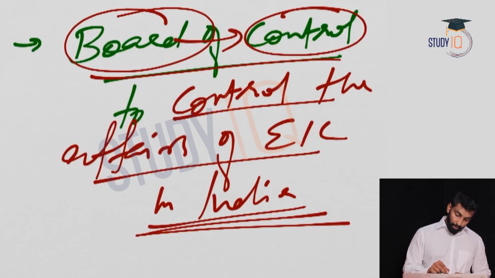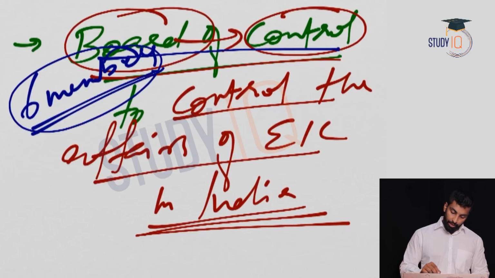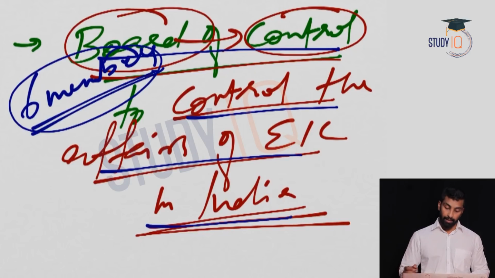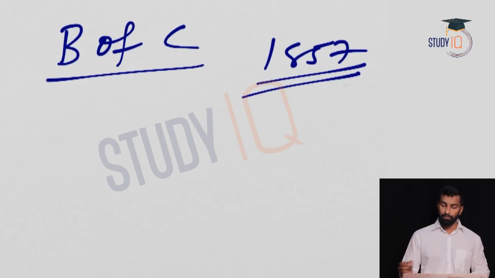So it comprised of 6 members. Okay, so a board of control was established in England with 6 members to control the affairs of East India Company in India. Right, now you can see this board of control will be abolished in 1857 after the 1857 revolt, because then British government is directly taking the control.